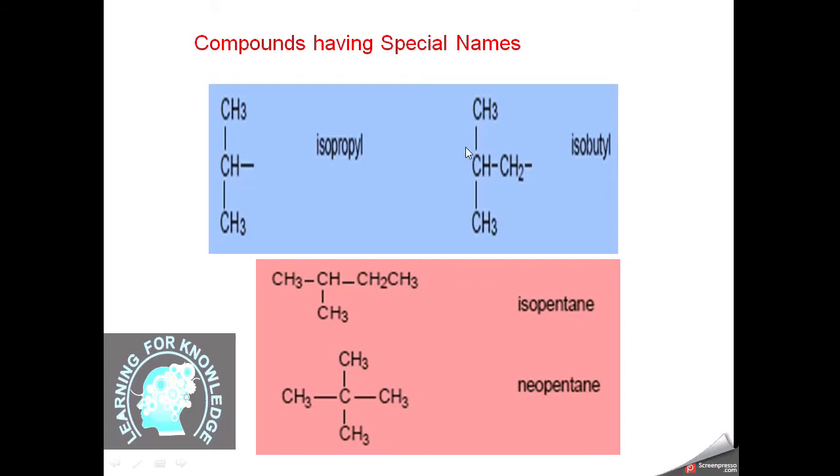Similarly, when we have a butyl, these are the 4 carbon atoms and the fourth CH3 is attached at the middle. So we will call this isobutyl. The whole group is named isobutyl. Similarly, when we have 5 carbons, it is called isopentane, and another name of pentane is neopentane. This is another name of the compound. These are the special names for these groups.